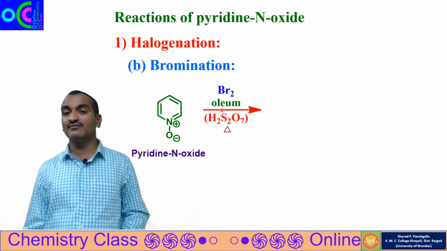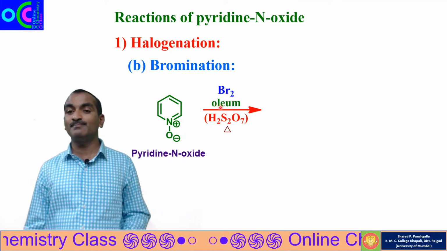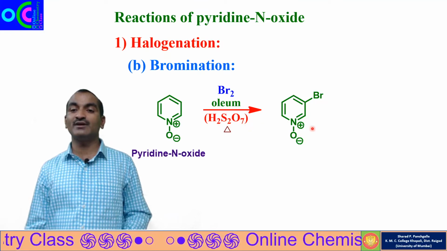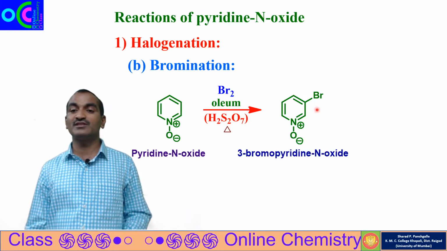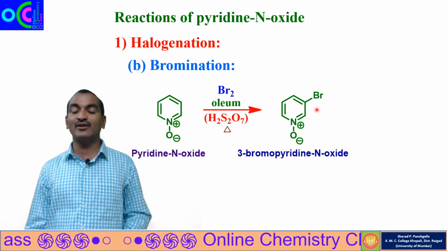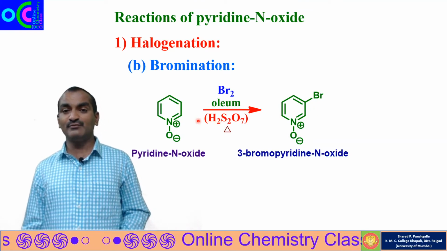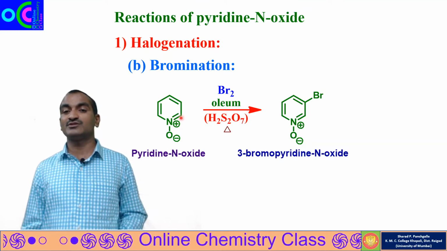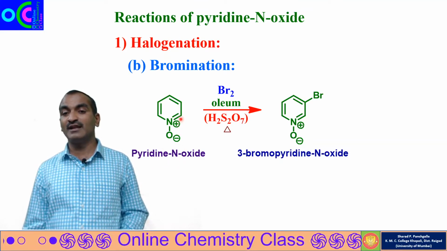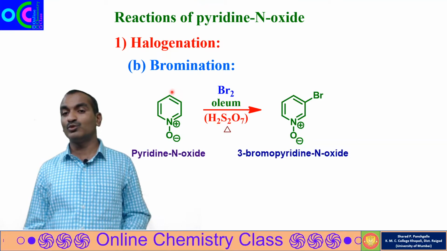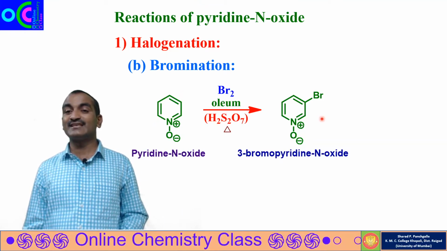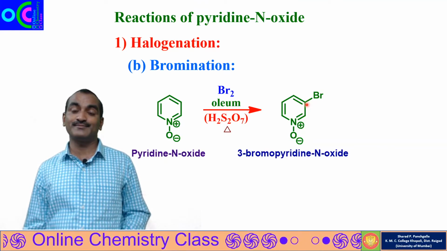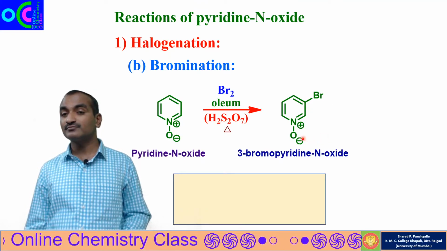So pyridine N oxide, when heated with bromine in presence of oleum, that is H2S2O7, there is formation of 3-bromopyridine N oxide. Earlier we have seen the nucleophilic as well as the electrophilic substitution in pyridine N oxide will happen at position 2, position 4 or position 6. But here we are getting the 3 substituted product. So why is this happening?